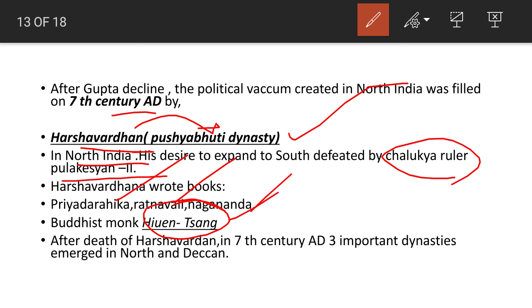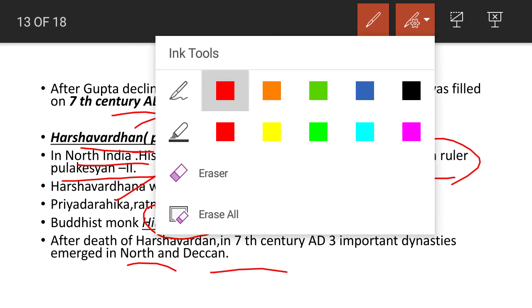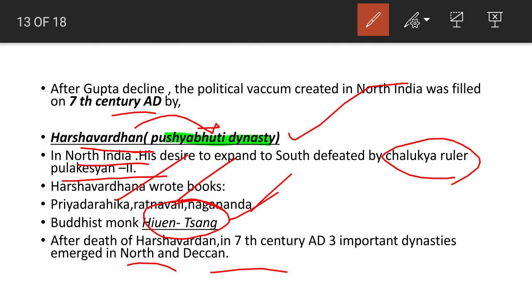After the death of Harshavardhana, three important dynasties emerged in North India and the Deccan. So here, the Harshavardhana's Pushyabhuti dynasty time was very famous and important. He was in North India and was defeated by Pulakeshin II. His books, and also the most important and frequently asked one, the Buddhist monk Huan Tsang.